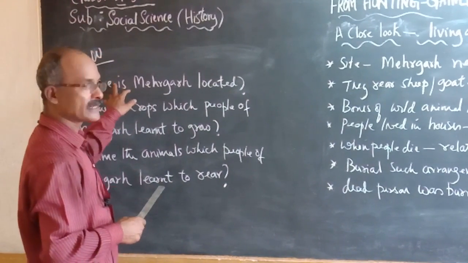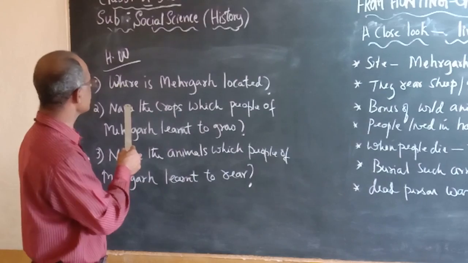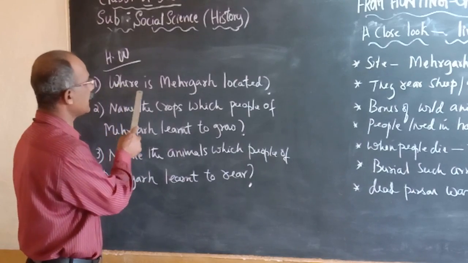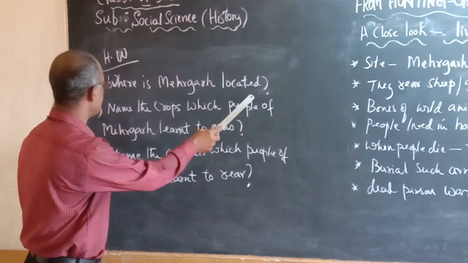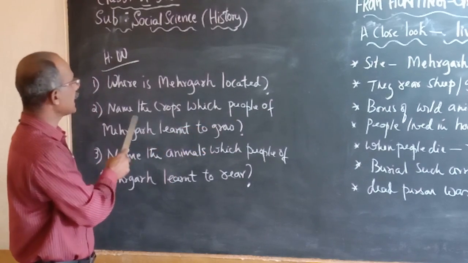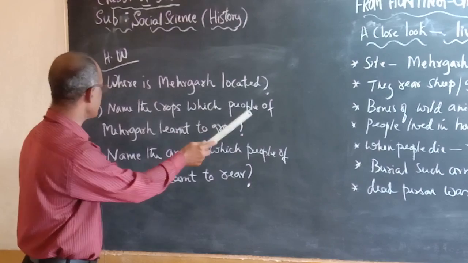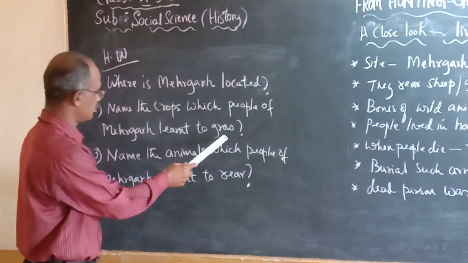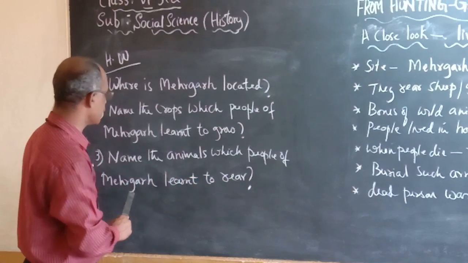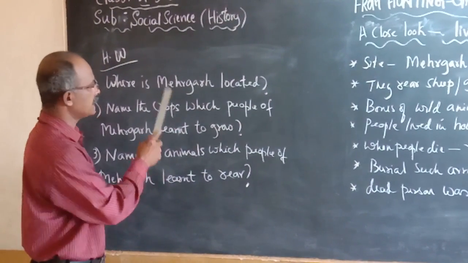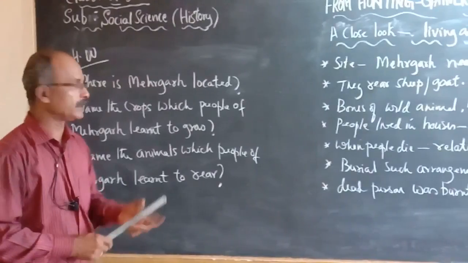Children, now see the homework based on today's explanation. The first question: where is Mehrgarh located? The second: name the crops which people of Mehrgarh learned to grow. Third question: name the animals which people of Mehrgarh learned to rear. So these are the homework. I hope you will do the homework.